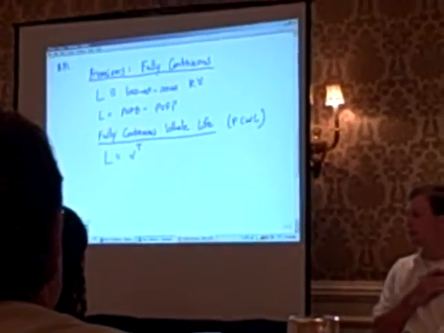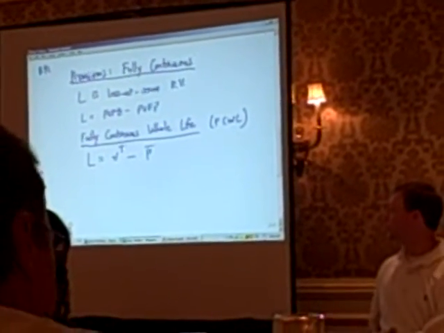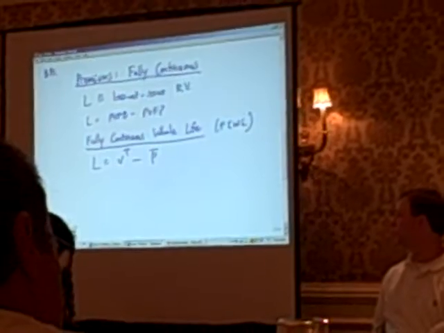So now if we want the loss at issue, we said it's the present value of the future benefit. And when is our benefit paid in whole life? Death, which is what random variable? T. So it's paid at time t, so the present value of that $1 is v to the t. And now if we pay these premiums continuously instead of a single premium, we don't know what that premium is yet, so let's just call it P bar.